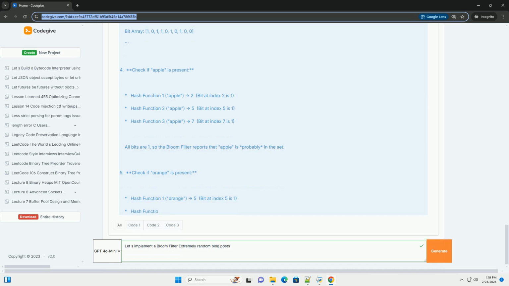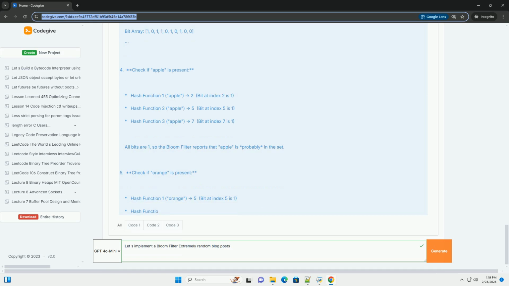Improving the hash functions. The quality of the hash functions is paramount to the performance of a Bloom filter. Ideally, you want hash functions that are uniform. Each hash function should distribute elements evenly across the bit array.